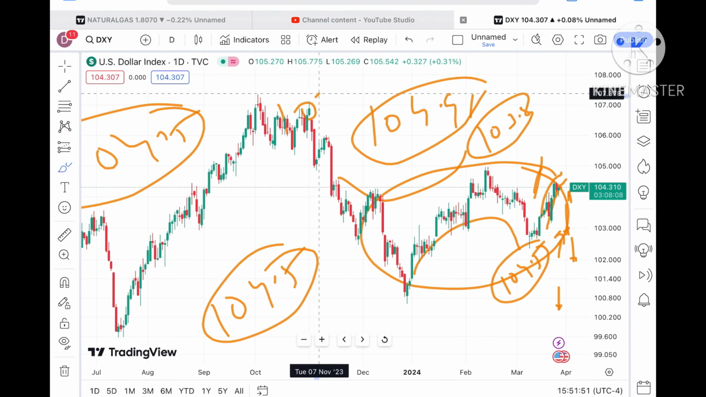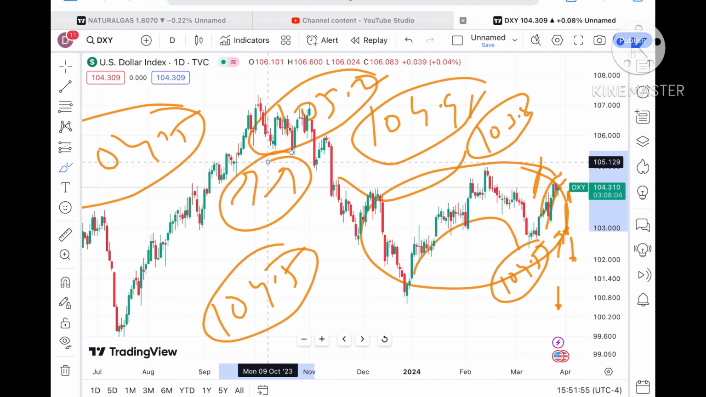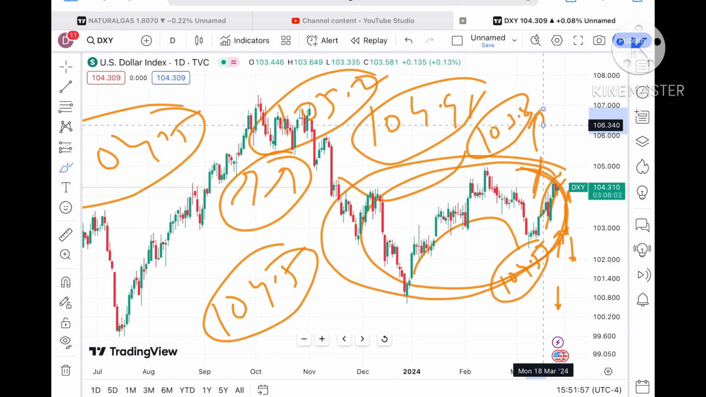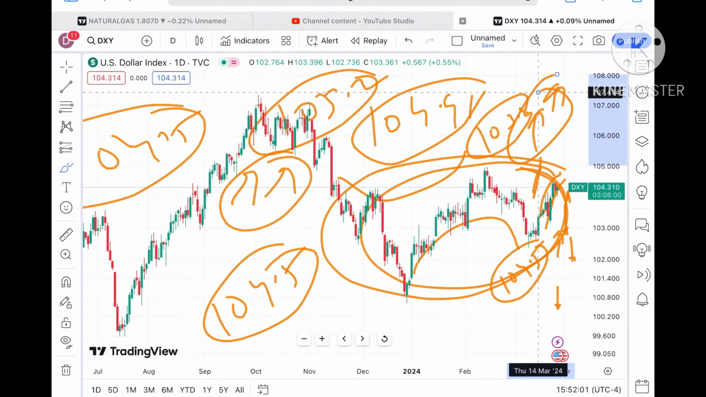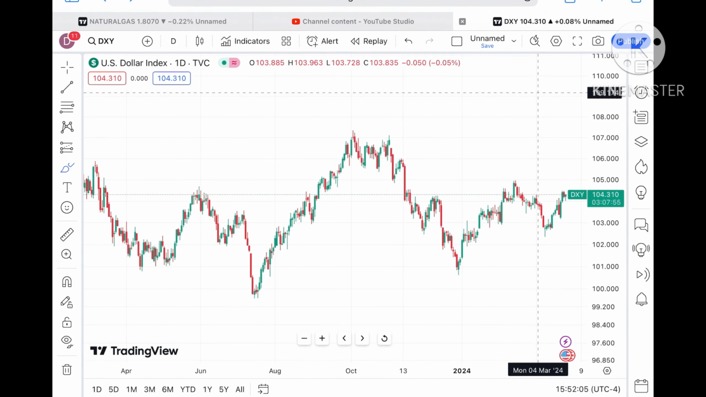Okay, and if that sustains, a further upside movement we can see towards $105.2. Okay, suppose if the price keeps moving above that level, a further upside movement we can see, and this is the zone breakout we can see, so chances of going further high we can see.